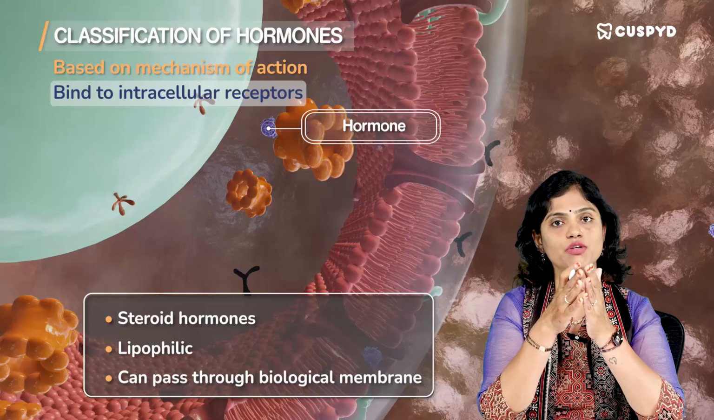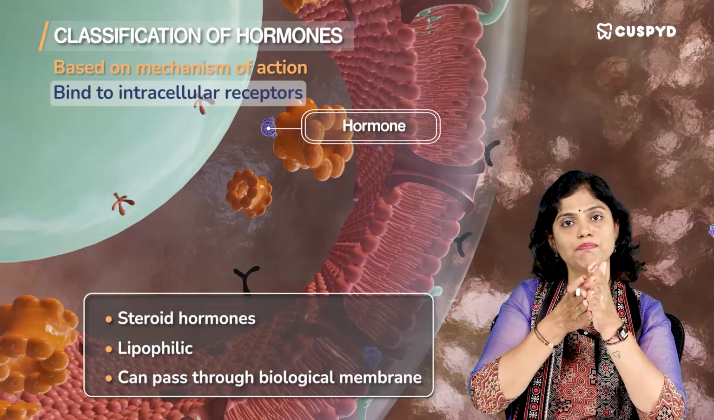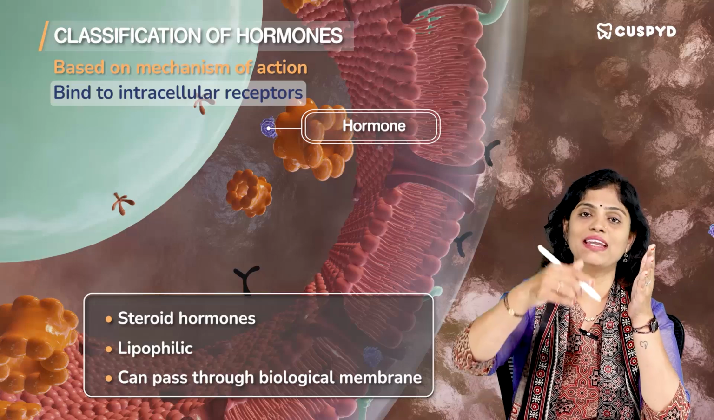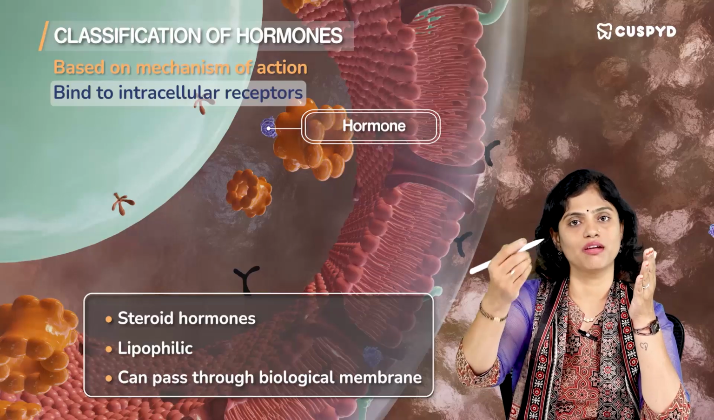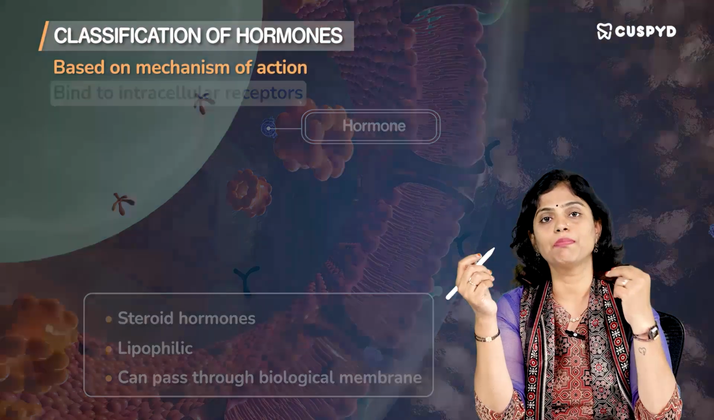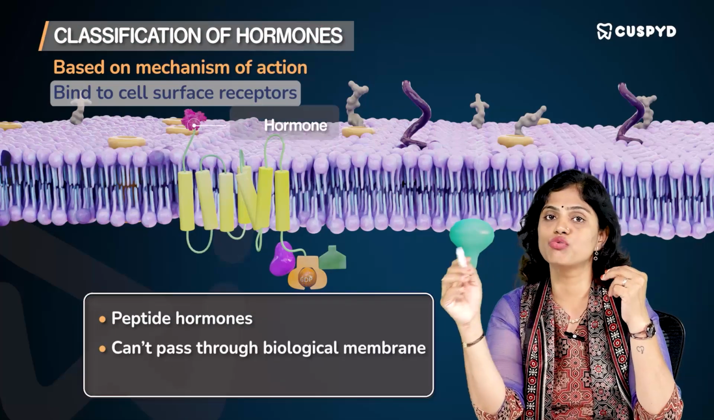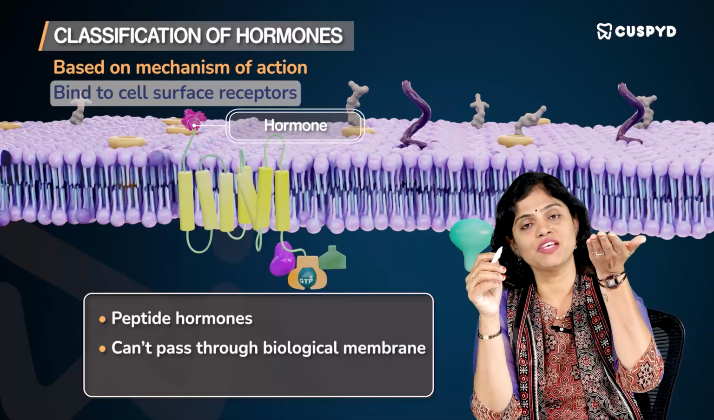We all know that biological membranes are semi-permeable. So these lipophilic molecules can pass through the biological membranes, go directly inside the cell, and then bind to a particular receptor and activate their response. On the contrary, peptide hormones cannot pass through the biological membranes, so they will have surface receptors.